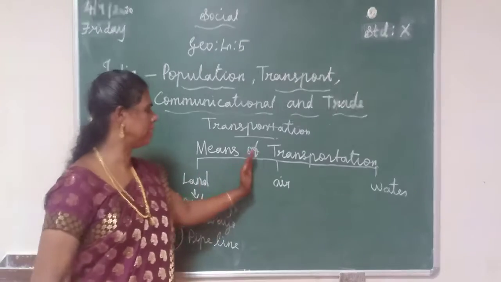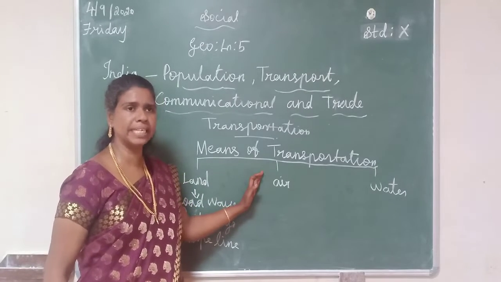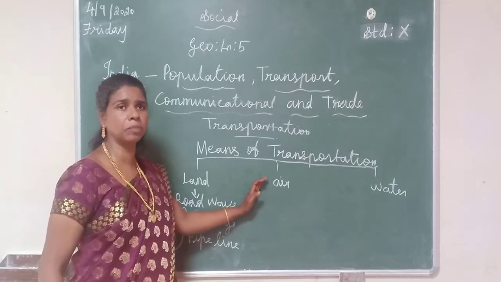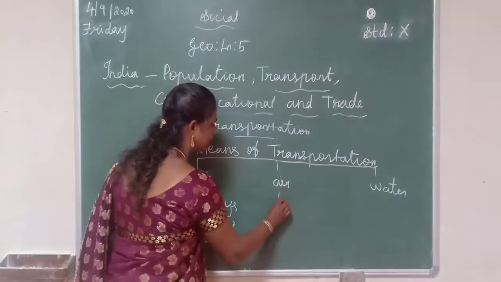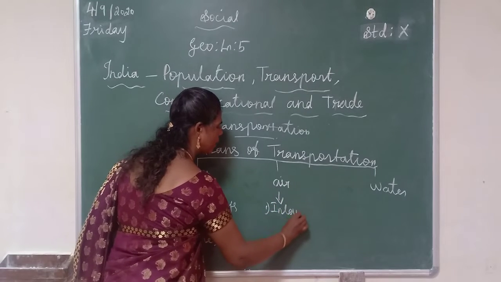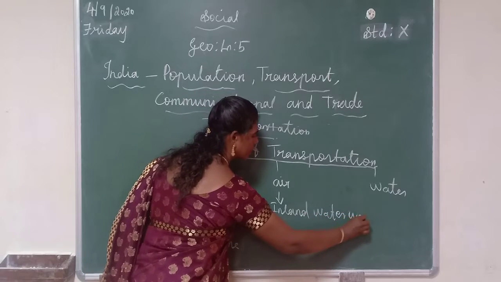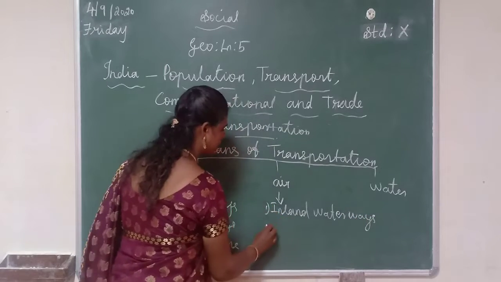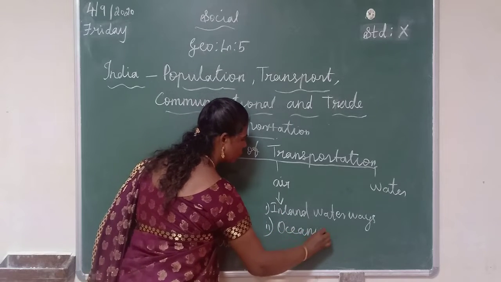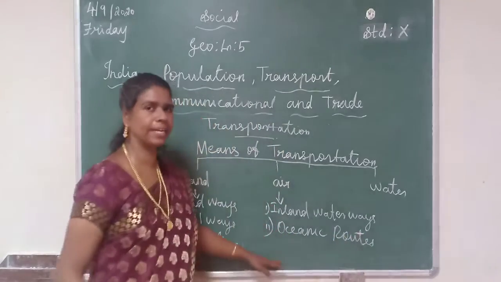Then the second means of transportation is air. From air, there are two ways. The first one is inland waterways. And the second one is oceanic roads.